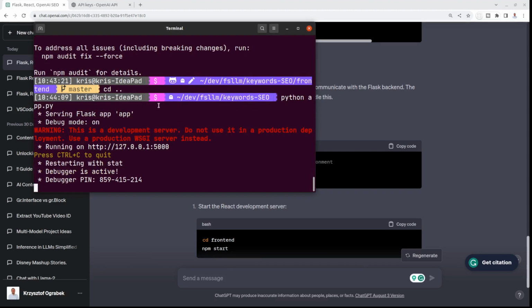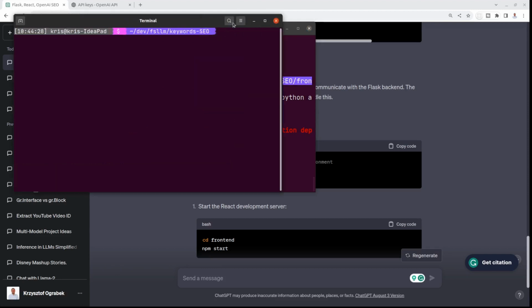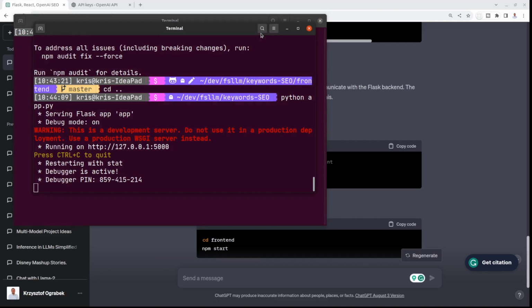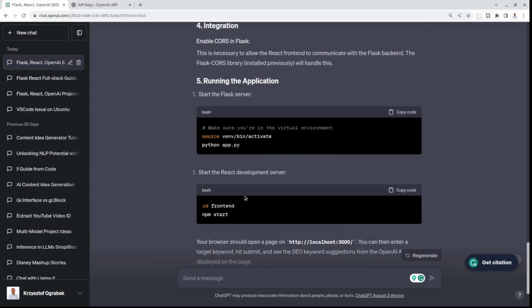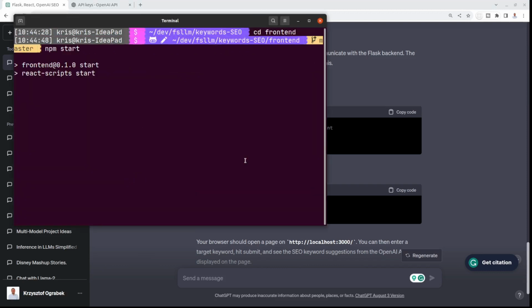Okay, so the Flask application runs, and I will open another console. Let me just increase the size, and I will again use this command, paste it. Okay, and I'm running the front end, and it's running on localhost 3000.